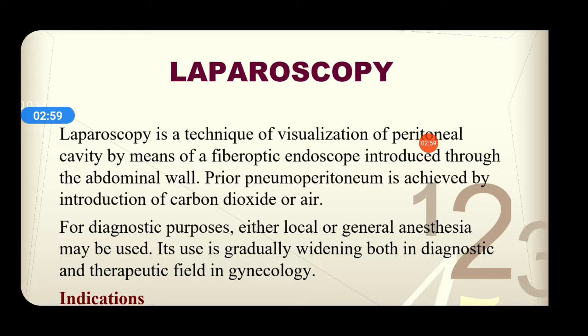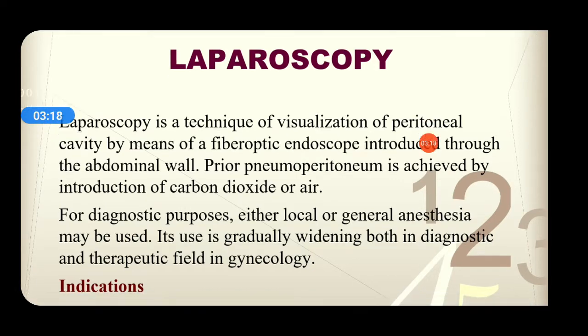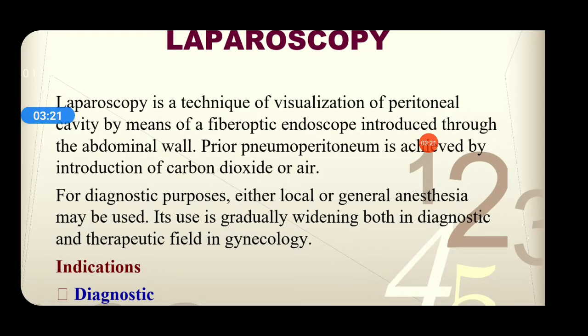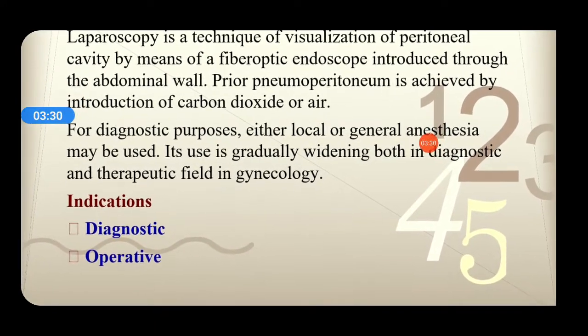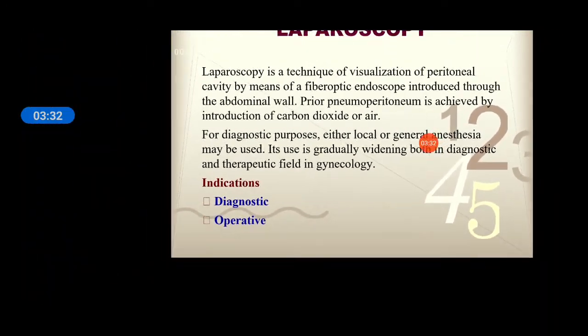Prior pneumoperitoneum is achieved by the introduction of carbon dioxide or air. So before performing this laparoscopy or endoscopy, first you have to create a pneumoperitoneum. Pneumo means the air, so first you have to introduce the air into the peritoneal cavity. Then you can go for the procedure. For diagnostic purposes, either local or general anesthesia may be used, and its use is gradually widening both in the diagnostic as well as therapeutic field in gynecology. Its indications include diagnostic and operative.